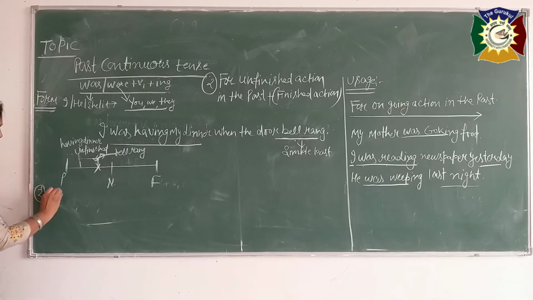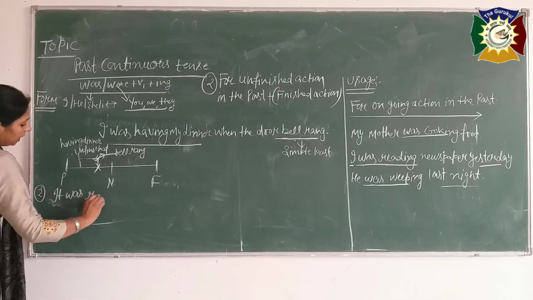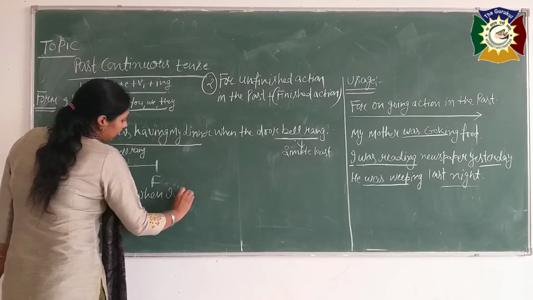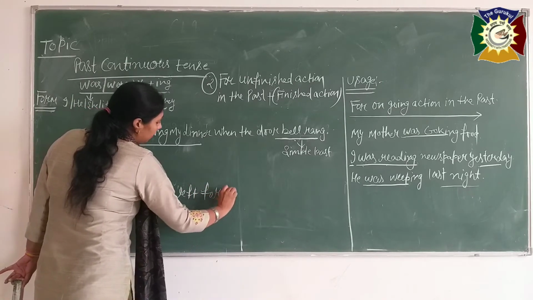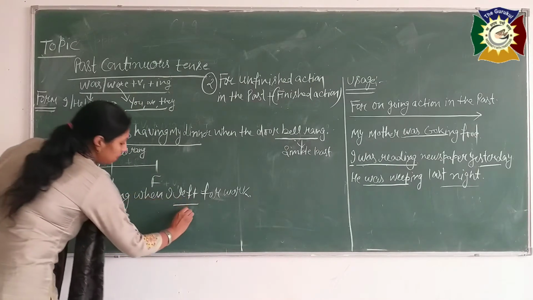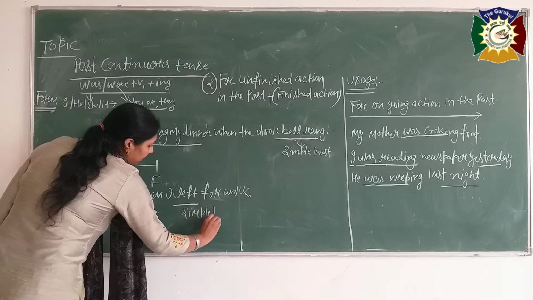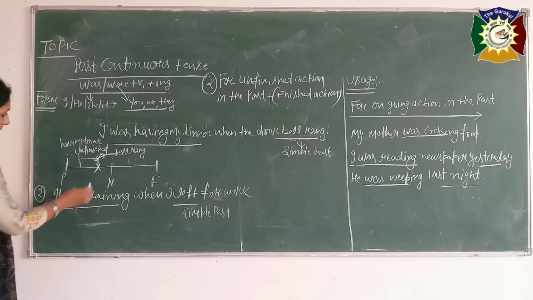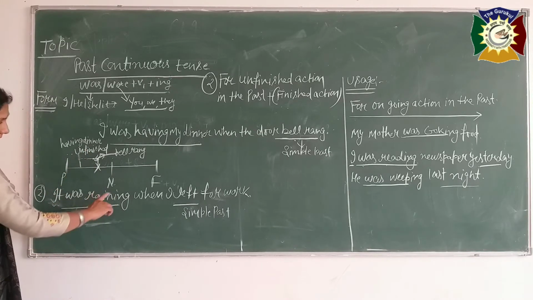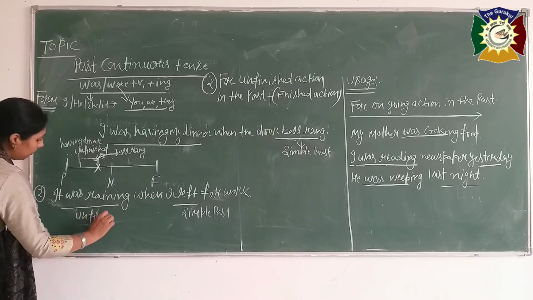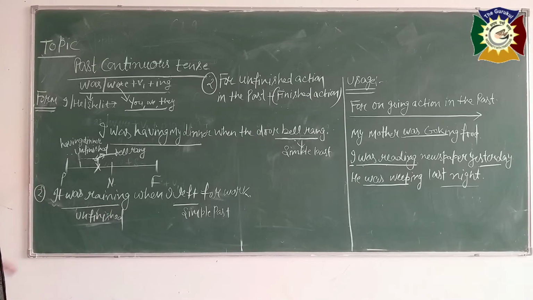Second example beta, it was raining when I left for work. Is it clear beta? See, when I left, this is the simple past I have used here, and one action was unfinished. This is this beta. See, it was raining when I left for work, and this is your unfinished work. For unfinished work in the past, we use there was plus were plus ing, okay beta.